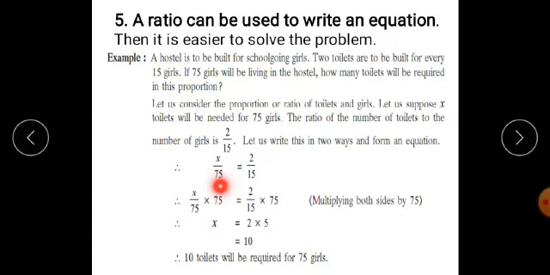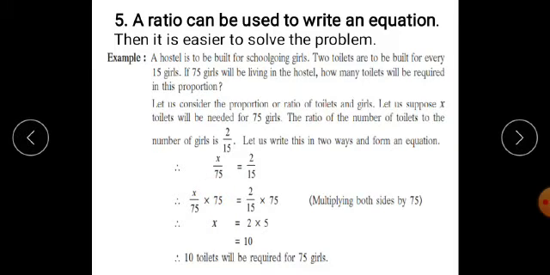Now always remember that we have learned that we have to keep the variable on the left hand side of the equation always, and therefore we have written the two ratios as x upon 75 is equal to 2 upon 15. Now we have to find the value of x. Therefore, we have to take the number 75 out from the left hand side. Now it is in the denominator. Therefore, we have to multiply both sides by 75.